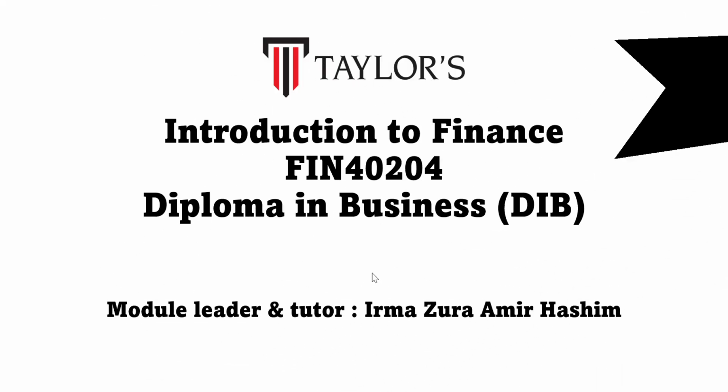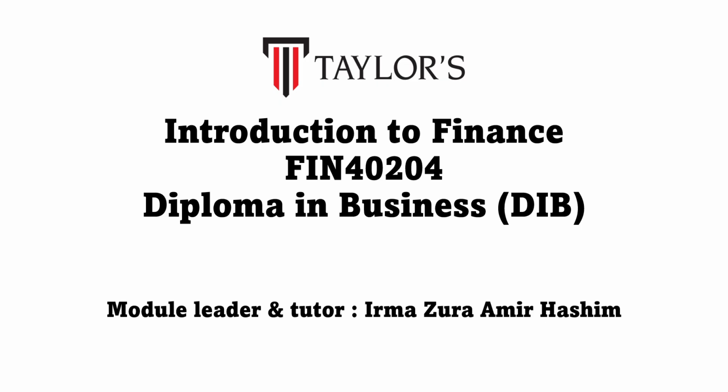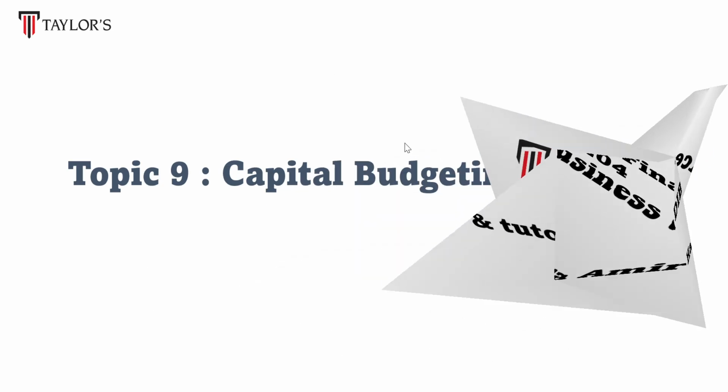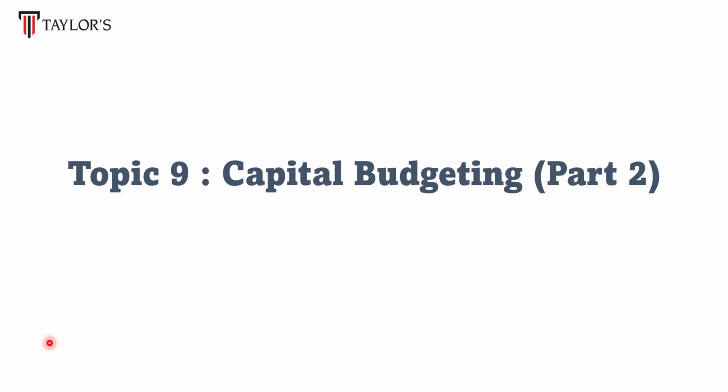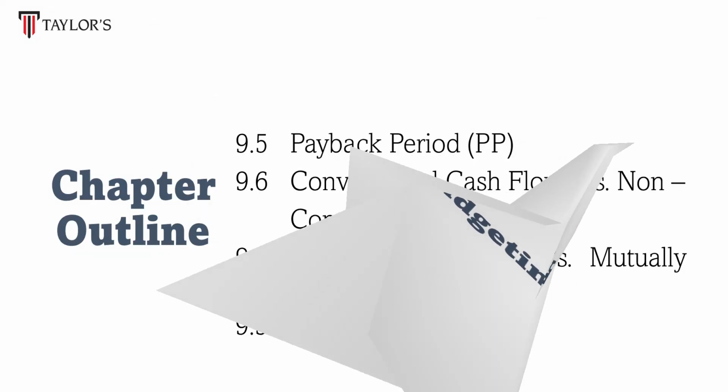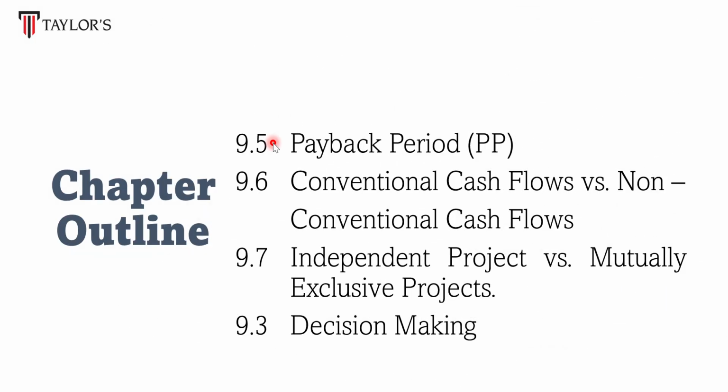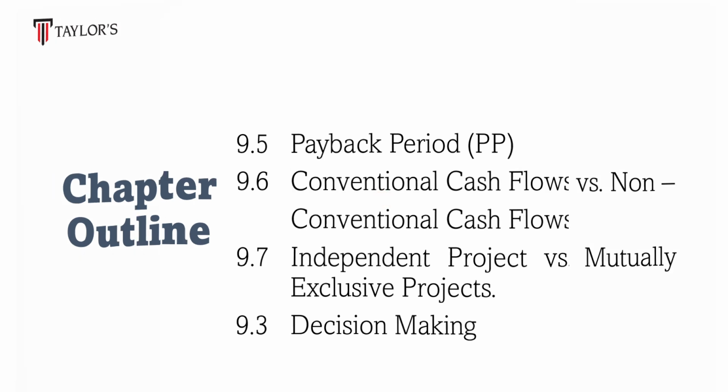Hi everyone. In this video, I will touch on capital budgeting part 2. In this part, we'll be looking at the last method for the capital budgeting analysis, which is payback period. Then we will look into types of cash flows, non-conventional and conventional cash flows. And then we'll look into independent projects and also mutually exclusive projects, and lastly the decision making.